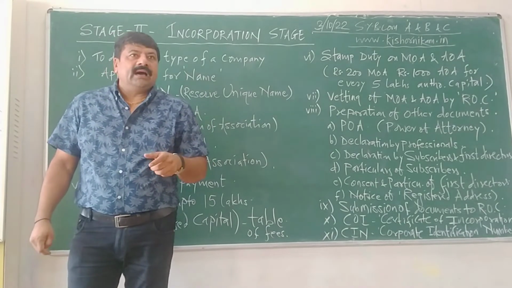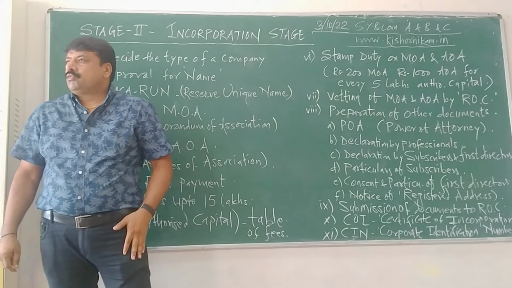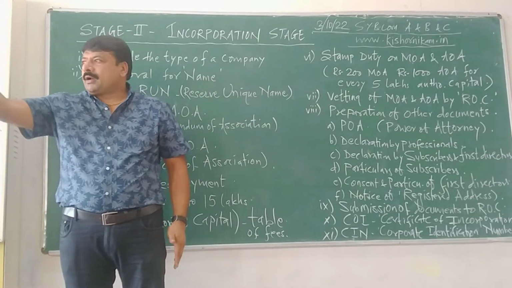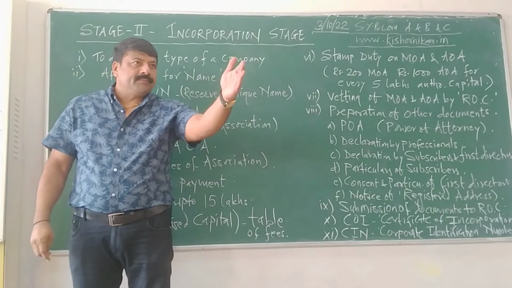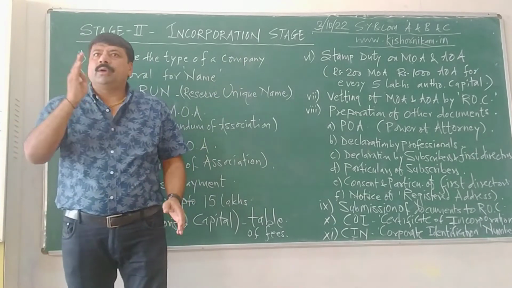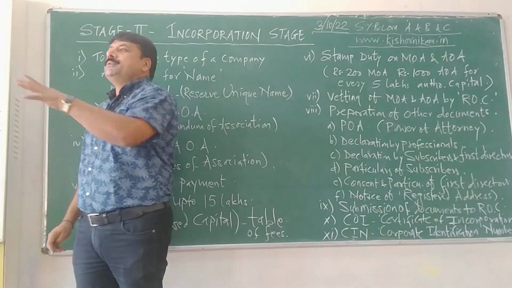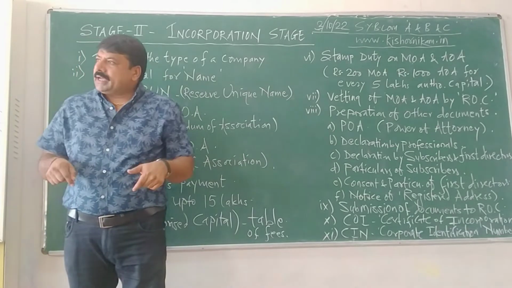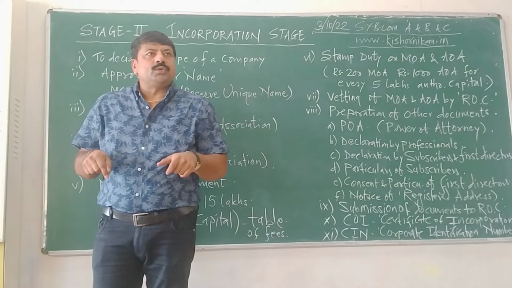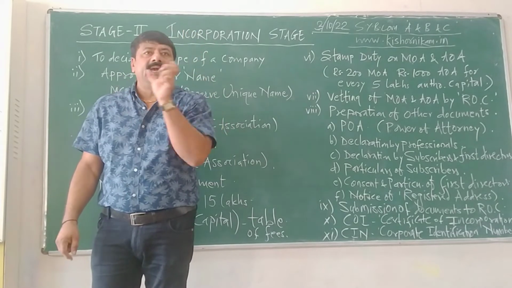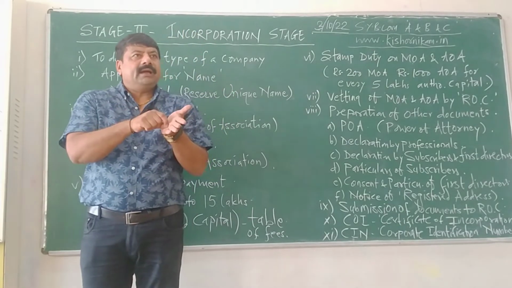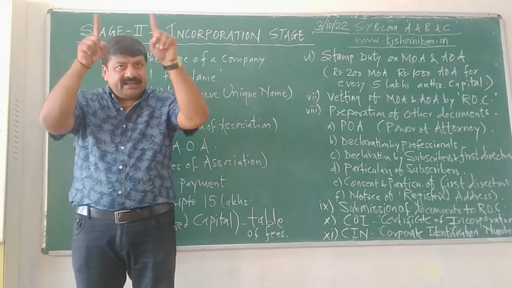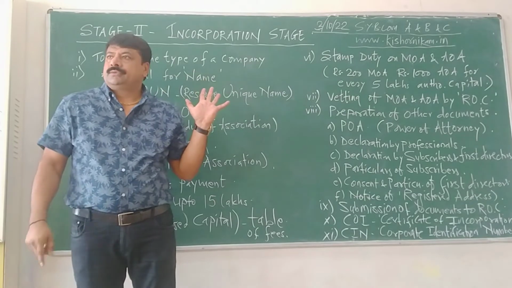Drafting of AOA, Articles of Association. What is articles? Articles is a set of bylaws for the internal management of the company. It is a set of rules and regulations for the internal management of the company. I hope it is understood. If a public company, or any company, wants to adopt Table A, it can directly declare that we are ready to accept Table A. What is Table A? Table A is the standard set of rules and regulations.